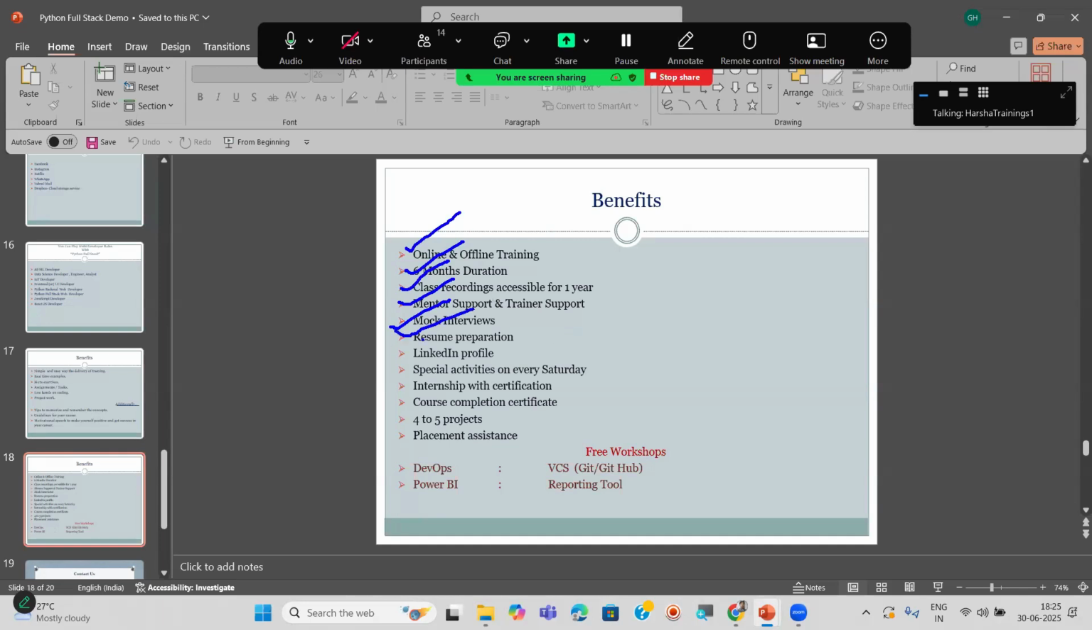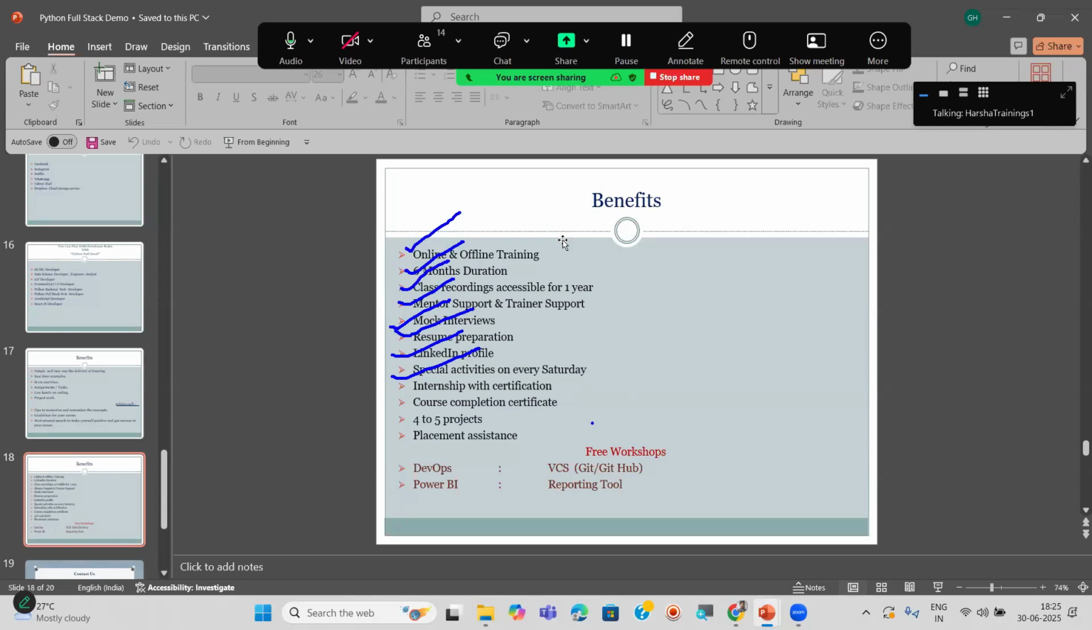And resume preparations, LinkedIn profiles, and special activities on every Saturday. We'll be having special activities. Like, special activities means what here? Generally mock interviews, assignments, project works, resume preparations, all these things. You will be having classes from Monday to Friday only, daily, and Saturday special activities.